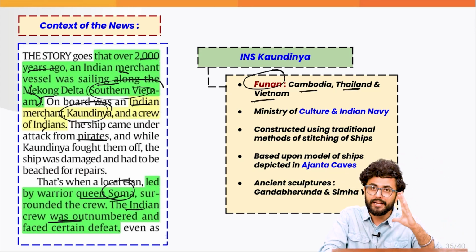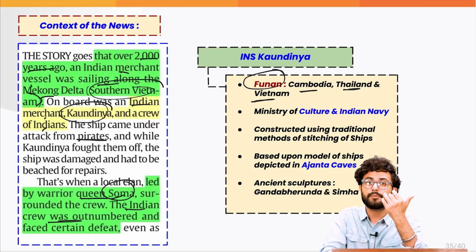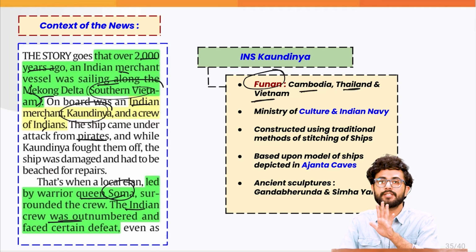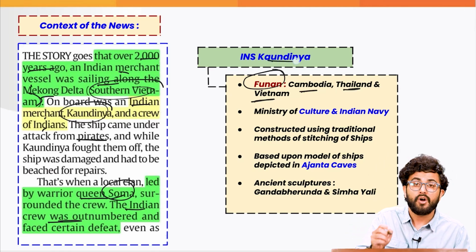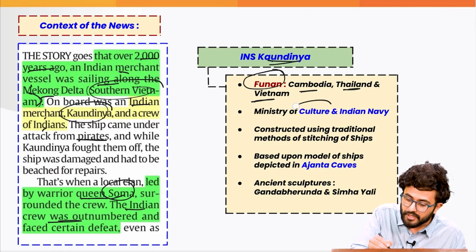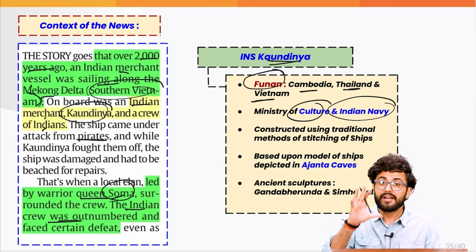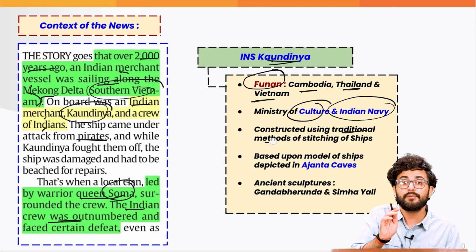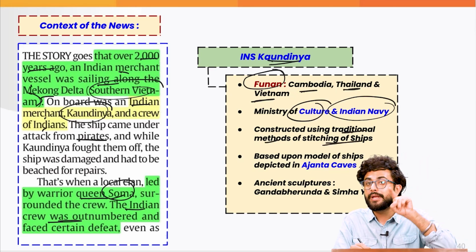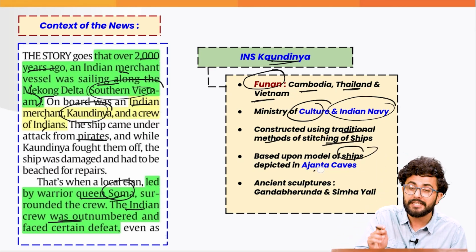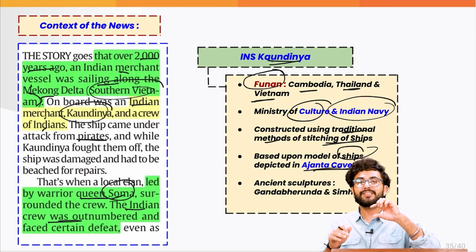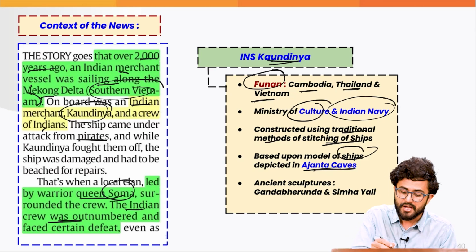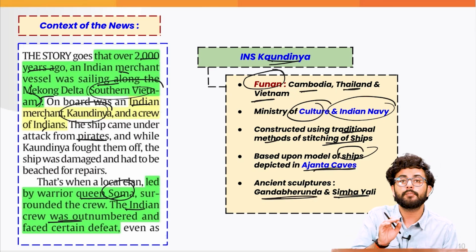So, named after that great Indian merchant who set up a kingdom in Southeast Asia, the INSV, Indian National Sailing Vessel, Kaundinya has been launched with the joint effort of the Ministry of Culture and the Indian Navy. Remember that this sailing vessel has been constructed using the traditional method of stitching the ship, and it is based upon the model of the ships depicted in the Ajanta caves. There are various symbols of ancient sculptures also incorporated on this INSV Kaundinya, for example, Gand Bherunda and Simha Yali.